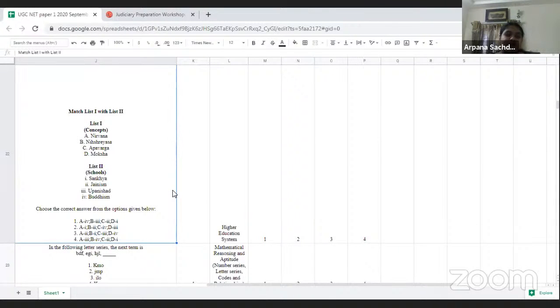Now the next question is from the higher education system, and this was a new question which was asked. We generally do not give that much importance to the ancient education system, but here we found that there were two questions based on it. This was a match the following, and it was a little confusing if you have not gone through the ancient education system of India.